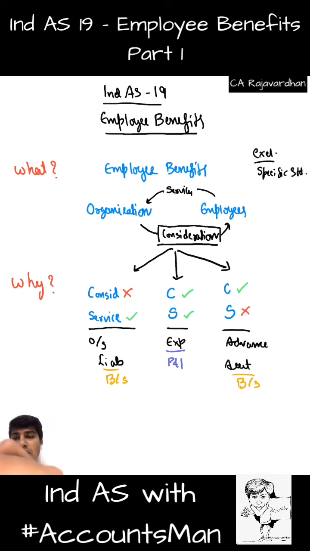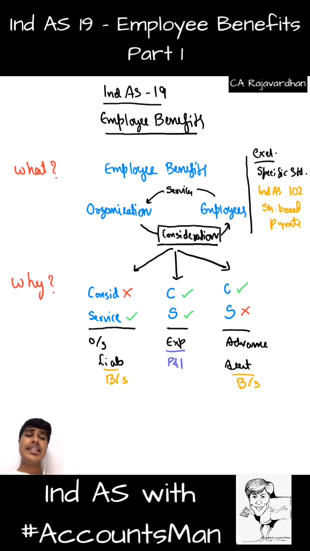What is that specific standard which is supposed to be excluded from this one? It is Ind AS 102, share based payments. Meaning for the services taken from my employee, if I'm giving any shares as consideration, that is regulated by a specific standard called share based payments, and we're going to discuss it in our Ind AS 102. So for now, that is not covered under Ind AS 19, which is part of our current discussion.